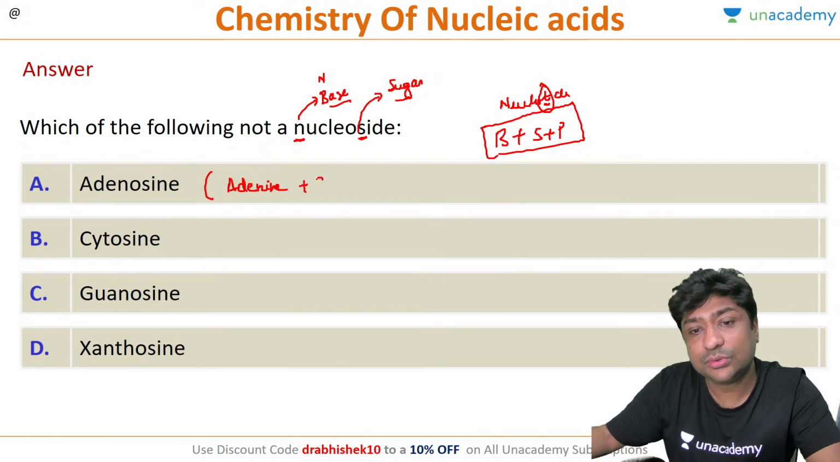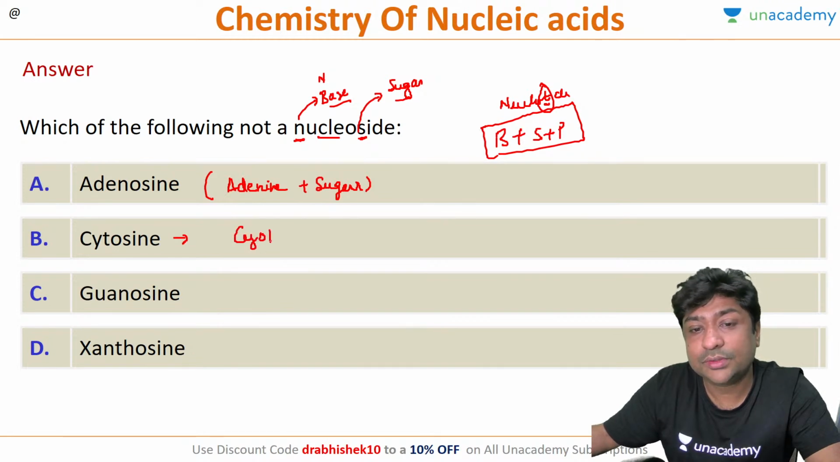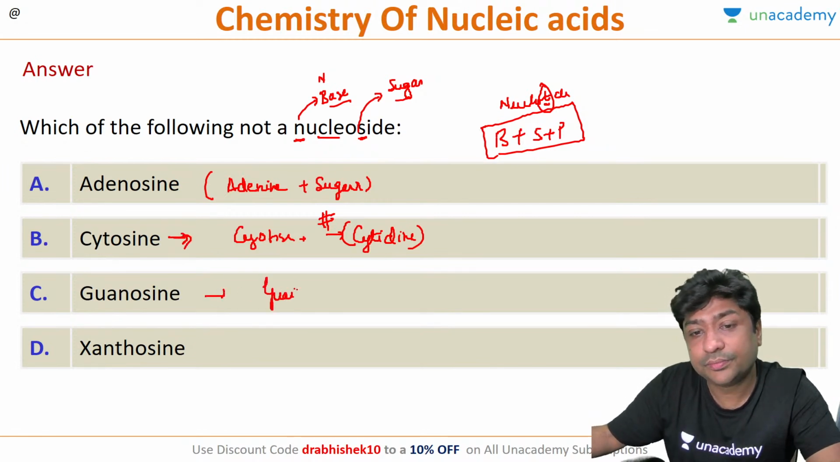Adenine and sugar. What is cytosine? Cytosine is your nitrogenous base. What will be the corresponding nucleoside? So it will be cytosine plus sugar will be called cytidine. Remember, cytidine is the nucleoside corresponding to cytosine. Guanosine is again guanine, the nitrogenous base, plus sugar, and xanthosine again is xanthine plus your sugar.